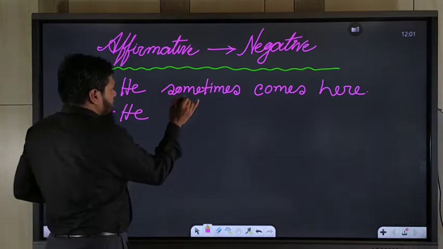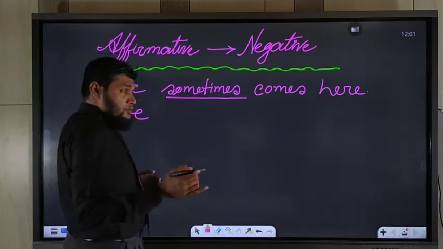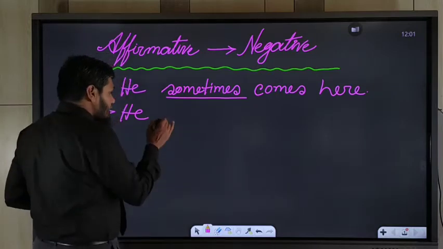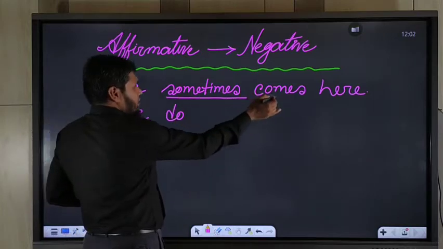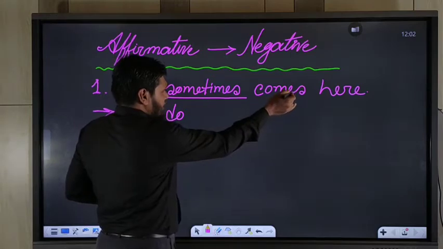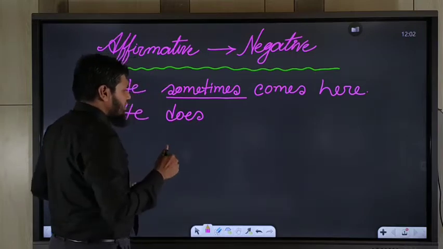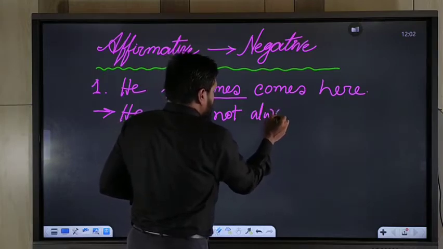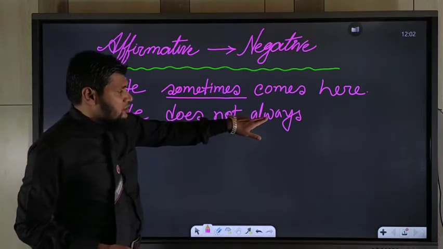Instead of sometimes, you should use not always, but you should use the auxiliary verb according to the tense of the sentence. Here it is present indefinite tense, third person singular, so s or es is added, and you should use does as the auxiliary verb, and then use not always. Instead of sometimes, you should use not always.